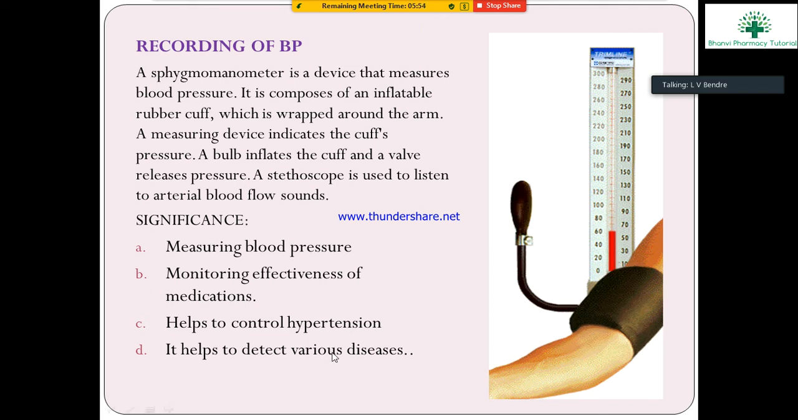Contraction and relaxation of the heart take place, and when the heart beats more or less, the BP increases and decreases. That is the condition of low BP or high BP, which is measured by this instrument.